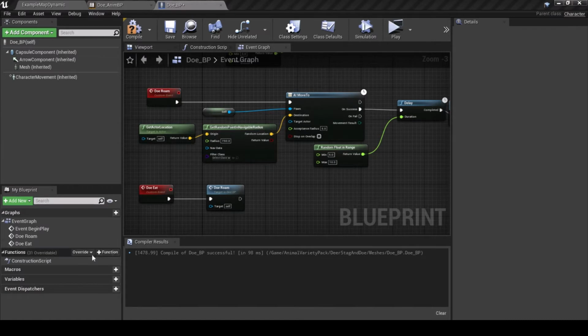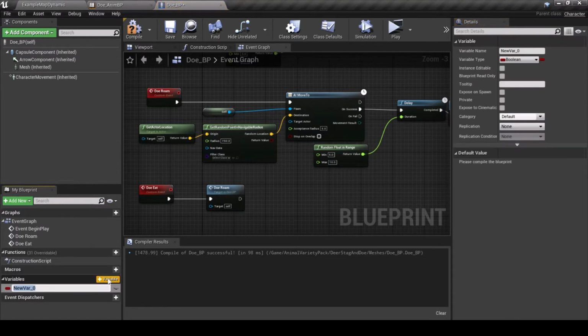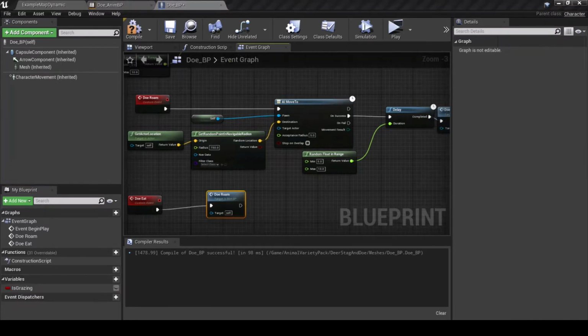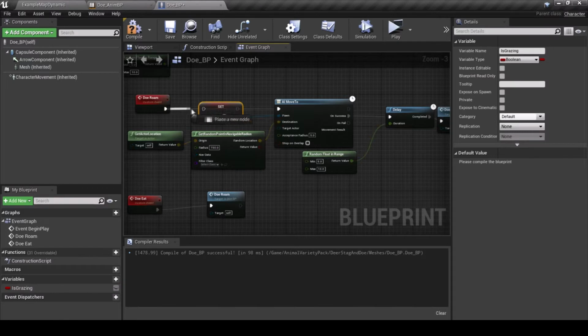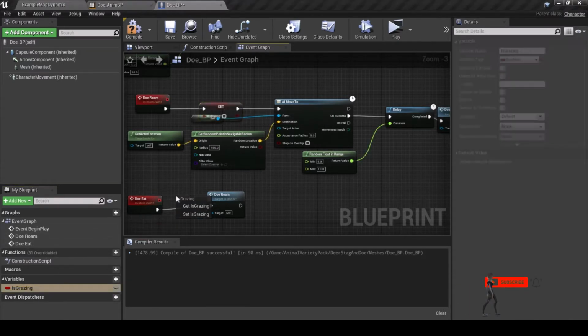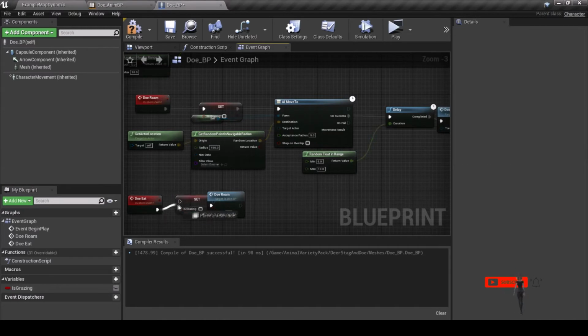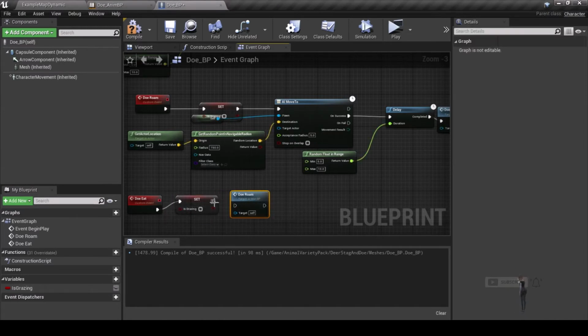Create a Boolean variable named is grazing. Drag in is grazing and choose set, place it between Animal Roam and AI Move to, leave it set to false. Again, drag is grazing in between Animal Eat and Animal Roam, choose set and tick it to true.